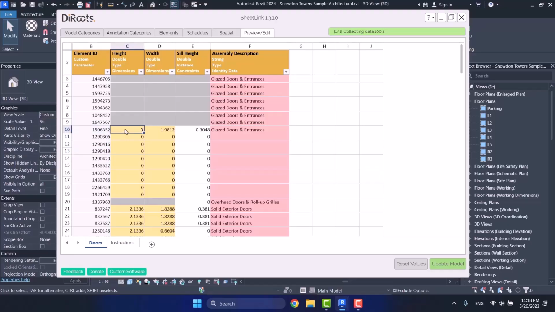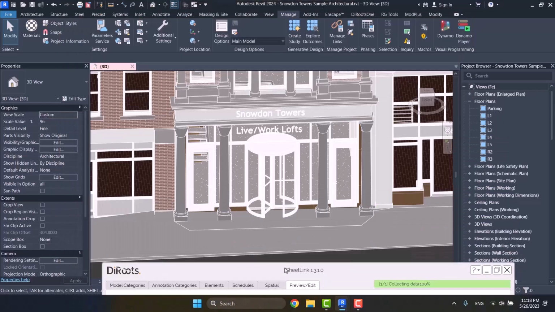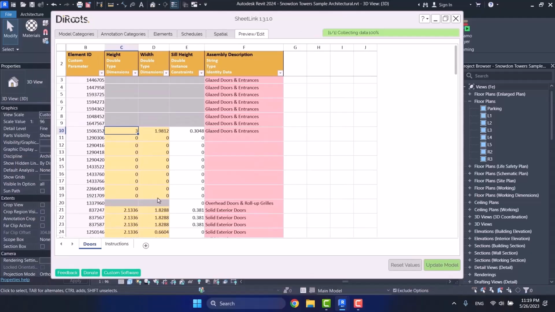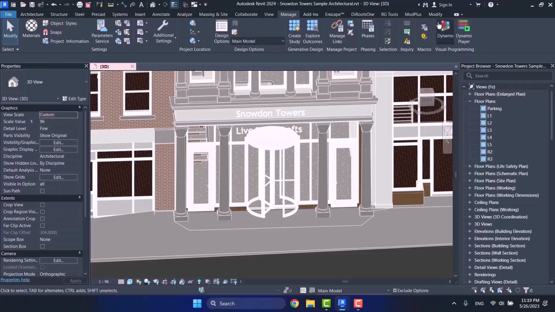For example, here I typed 3. Alright, now this is 3. But nothing is yet changing my model. This door that I had, its height hasn't changed to 3. I only have changed this schedule of mine. To have these changes also on your project, you must choose Update Model from down here. I choose Update Model. This ribbon here gets filled up for me. And then there is this message that your model has been updated.